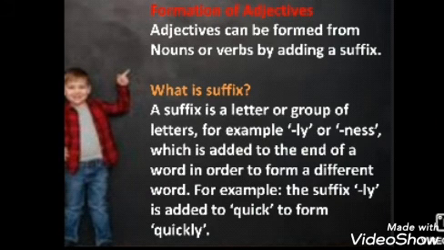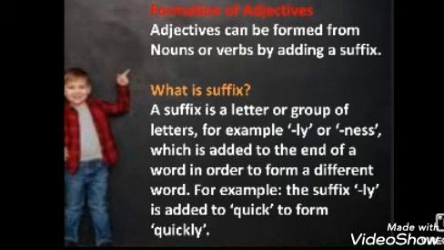Now formation of adjectives. Sometimes it comes to our mind how does beauty convert to beautiful, where beauty is the noun and beautiful is the adjective. Now let's see how adjectives are formed. Adjectives can be formed from nouns or verbs by adding a suffix. Now what is a suffix then?